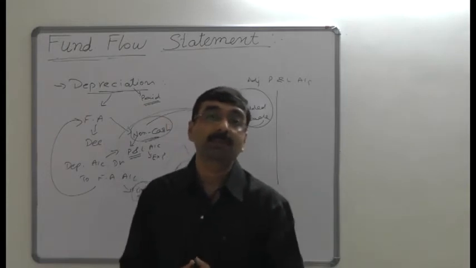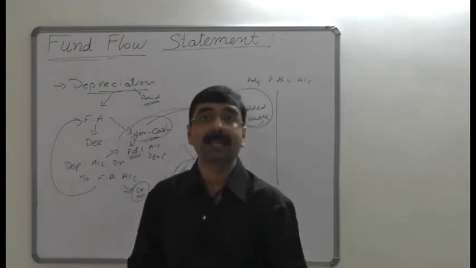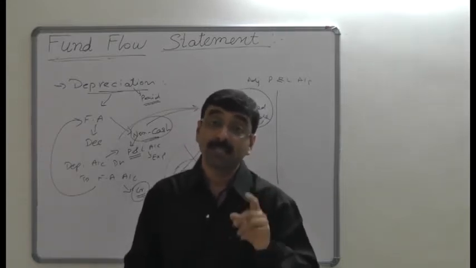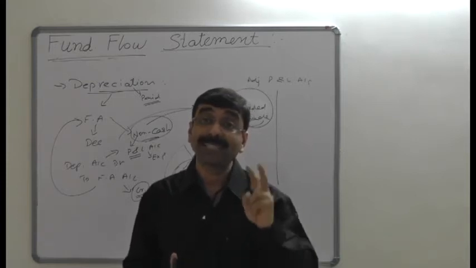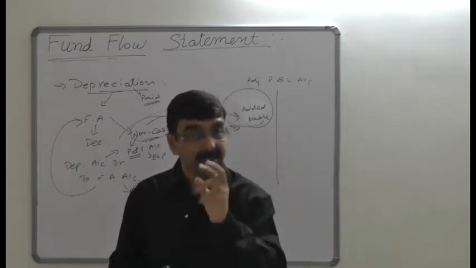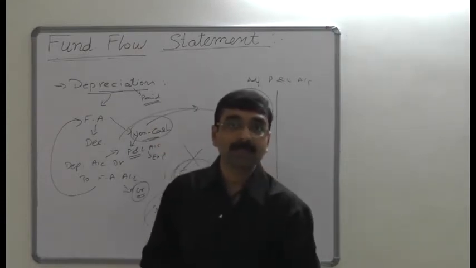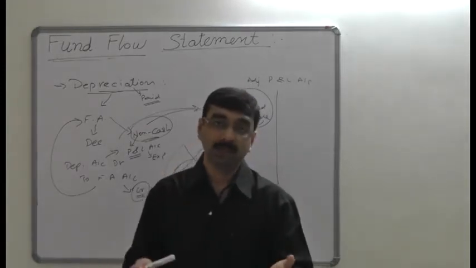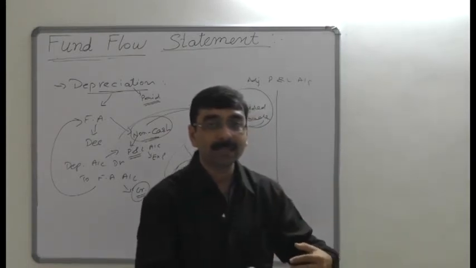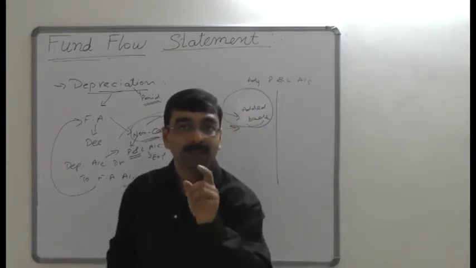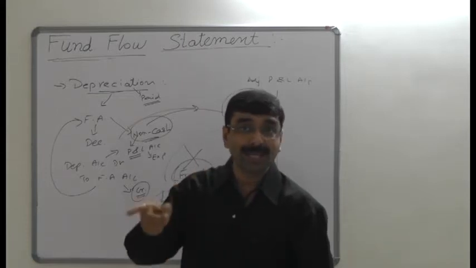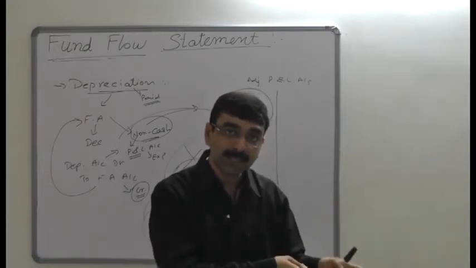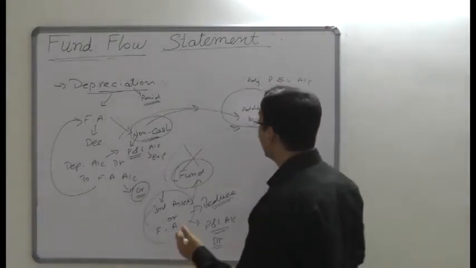Moving to the next point, that is profit or loss on sale of assets and investments. Now this is a very important transaction because the profit or loss on sale of investments affects the financial statements twice. How? I'll show you. When fixed assets and investments are sold during the year, the sale proceeds will be shown as a source of funds. Because you sell the property, you raise cash in the business, and that is why it shows as a source of funds. But the profit on sale appears twice as a source of funds: once in the sale proceeds and the other time in the net profit.